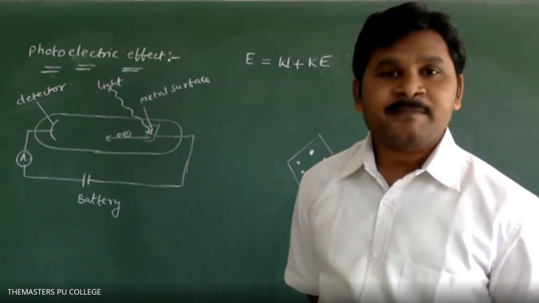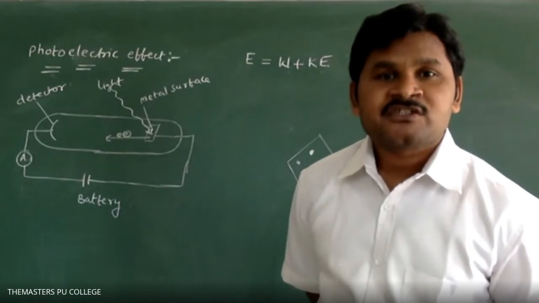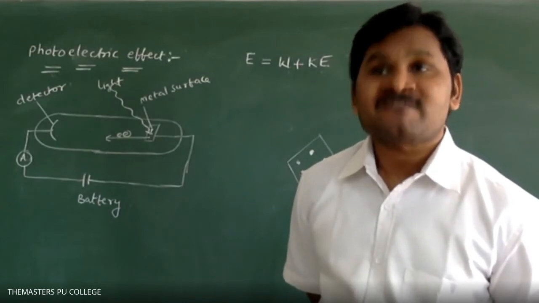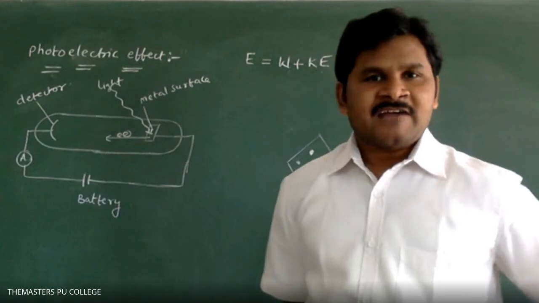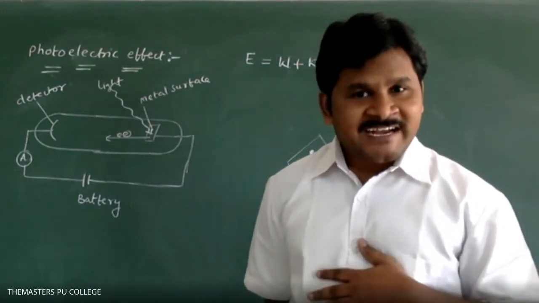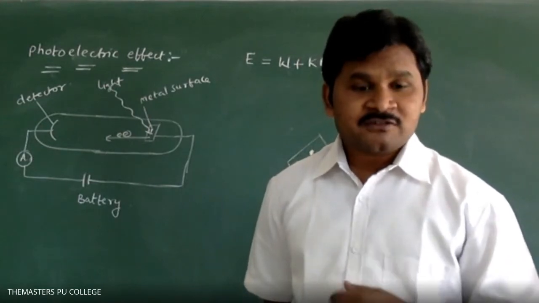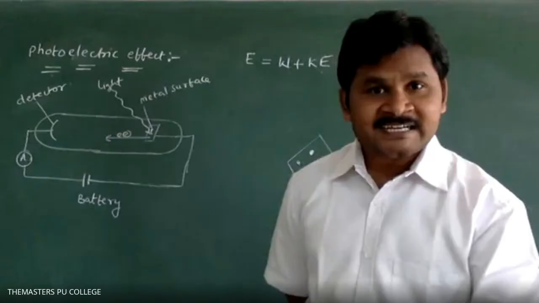No, sir. Please remember, the frequency of light should always be greater than the frequency of the metal surface. I want to perform one work that requires 10 joules of energy. I have 8 joules of energy. Is it possible to do that work? No, sir.